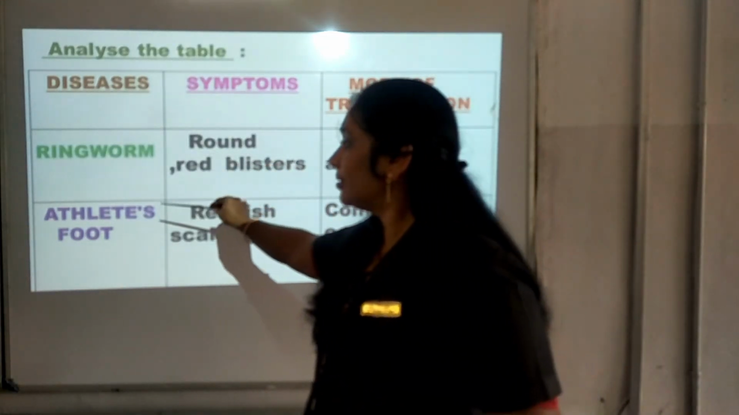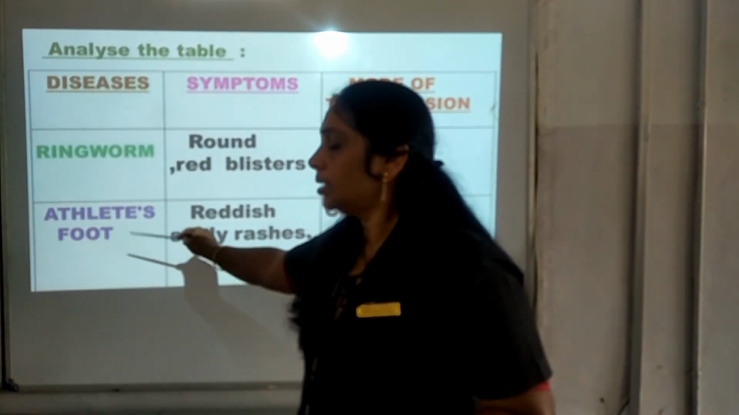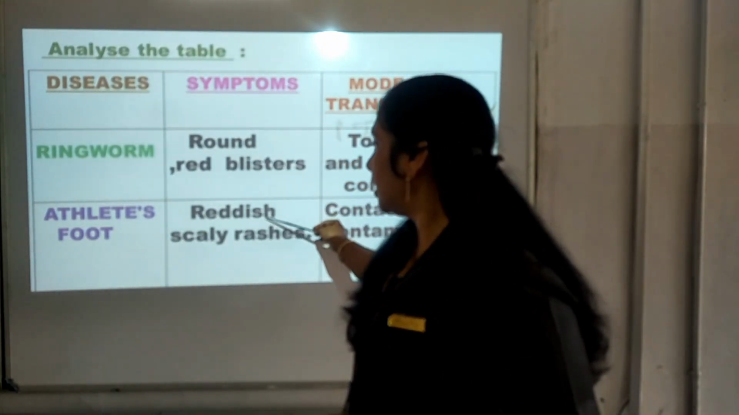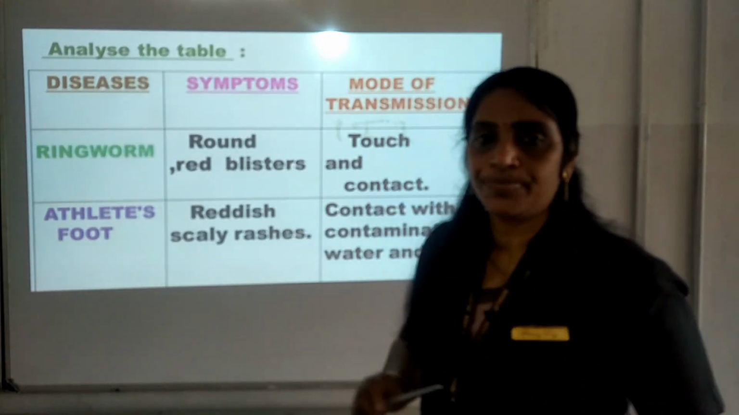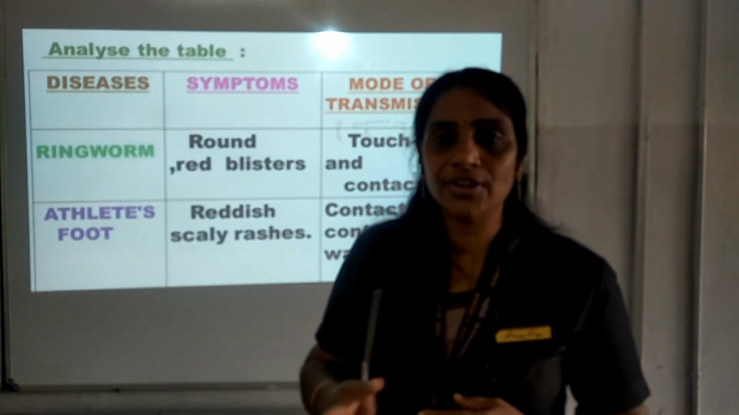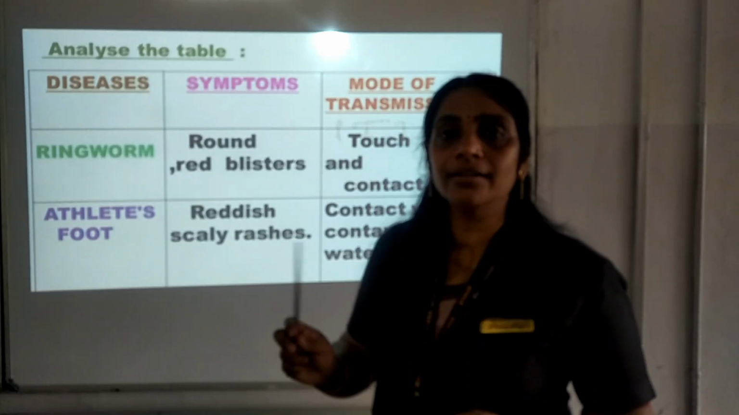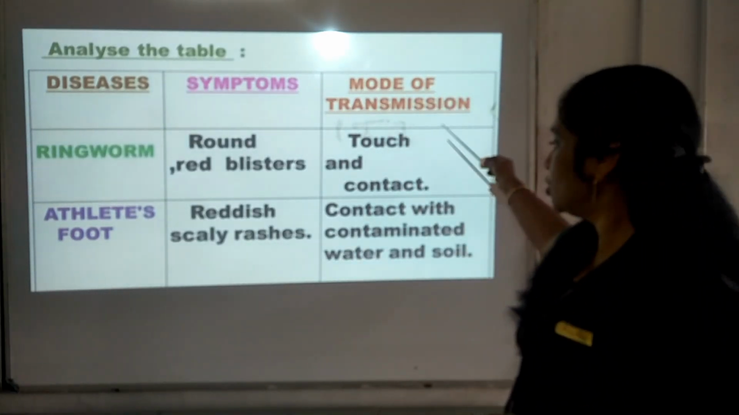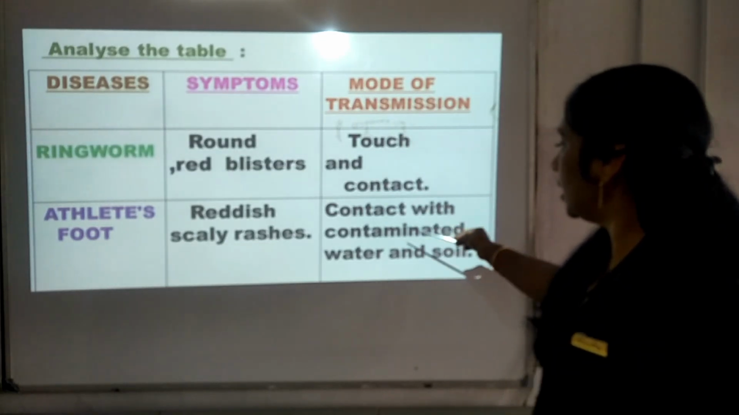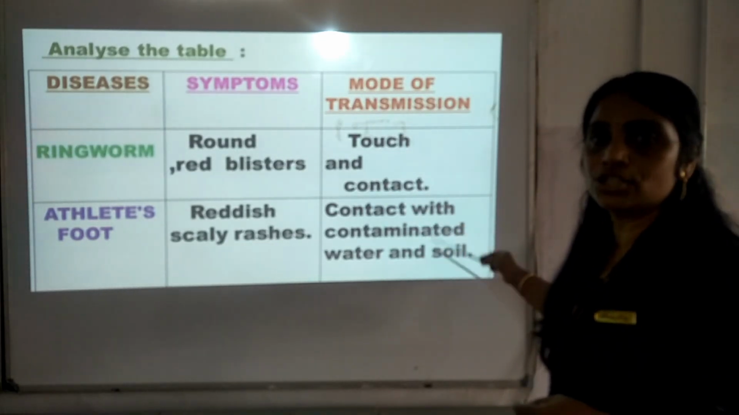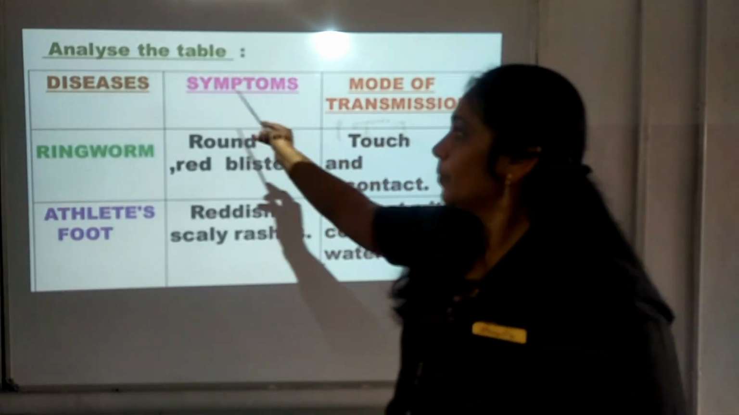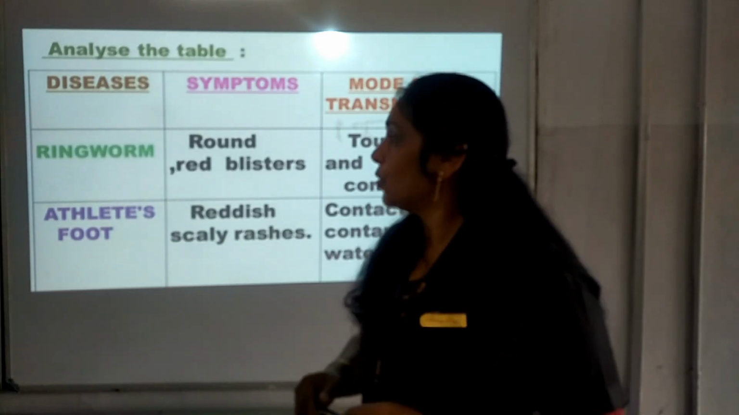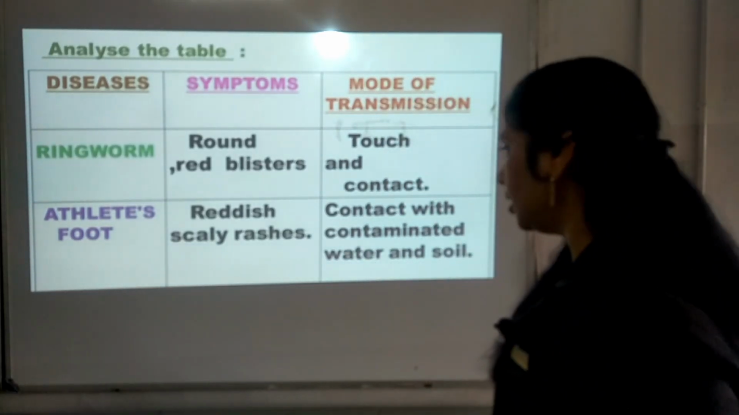Next one, athlete's foot. This is another disease caused by fungus, and the symptoms are reddish, scaly rashes. We can see the skin will be dried up and there will be red scaly rashes on the skin, and the mode of transmission is through contact with contaminated water and soil. So this is the table related to the fungal diseases which you have to study. It is very important.